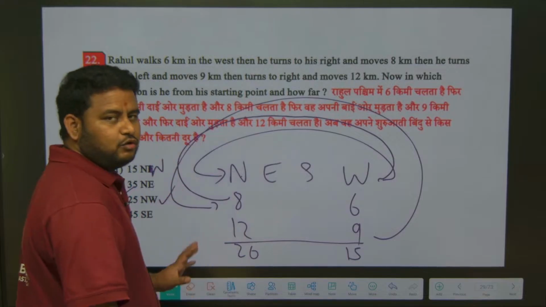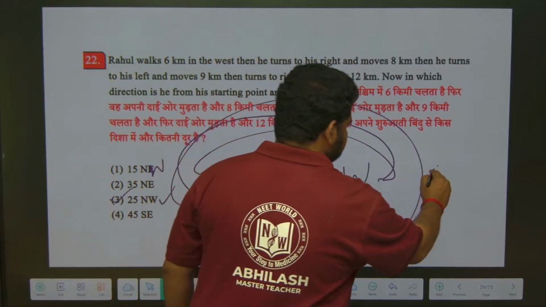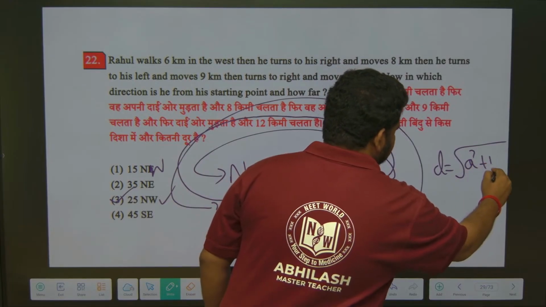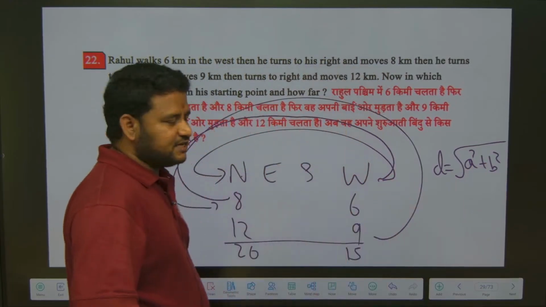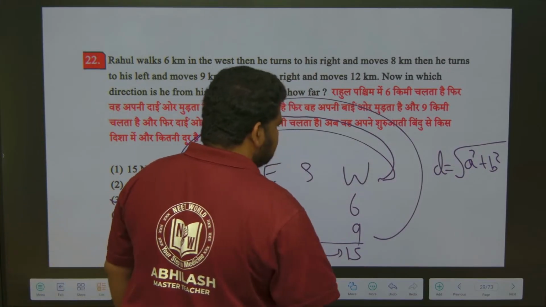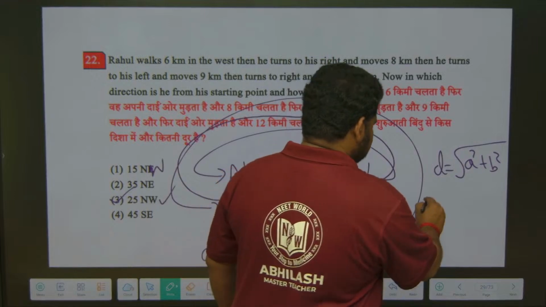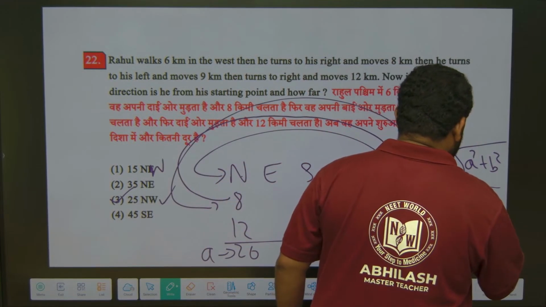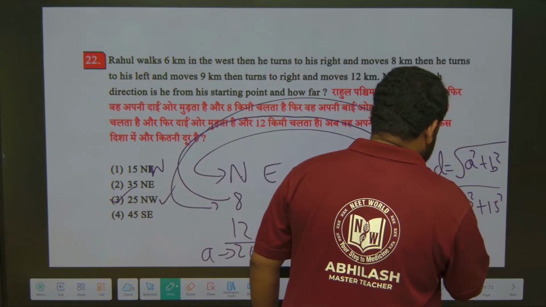So to find the distance, let us take distance equal to d. That is equal to root of a square plus b square. Let me name this as a and this as b. So d is equal to root of a square plus b square. A square is 20 square, b square is 15 square.